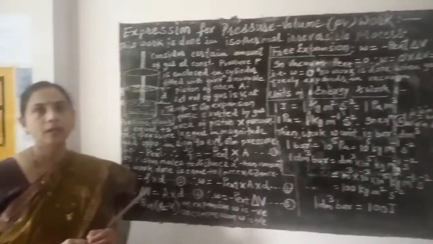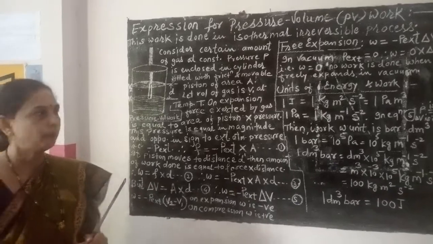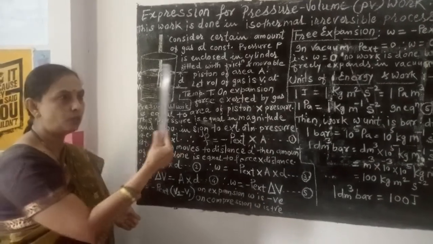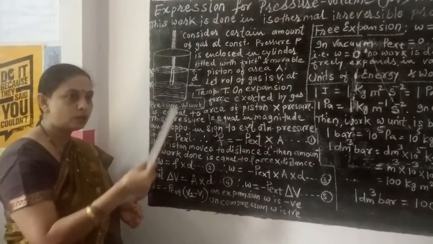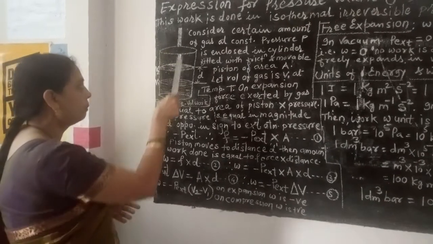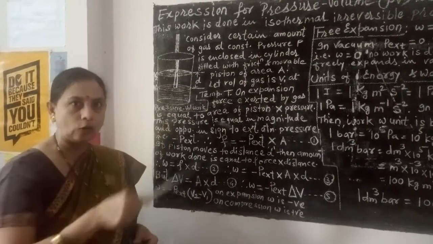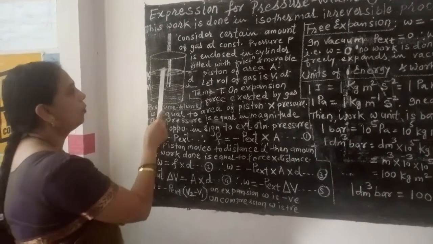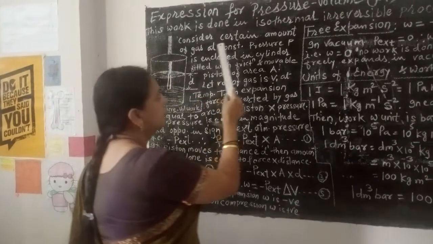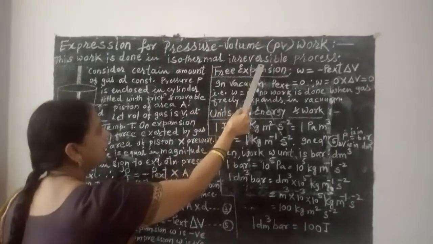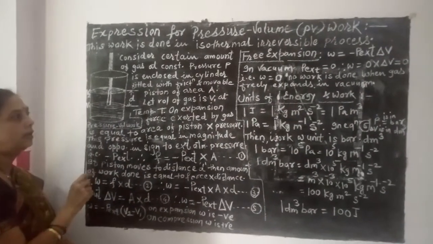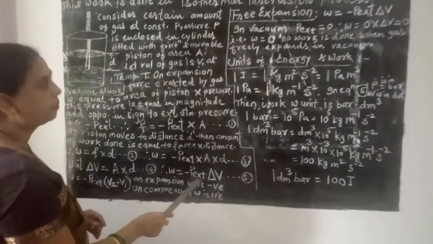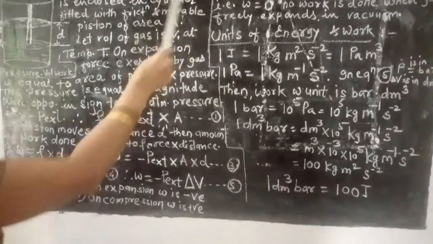as an isothermal irreversible process. That means on expansion, once the piston moves in the upward direction, it cannot come back to its original position. Or during compression, once the piston moves in the downward direction, it cannot go back to its original position. Therefore, at constant temperature, isothermal meaning constant temperature, an irreversible process occurs, and we have to see the expression for this process, that is W is equal to minus P into delta V.